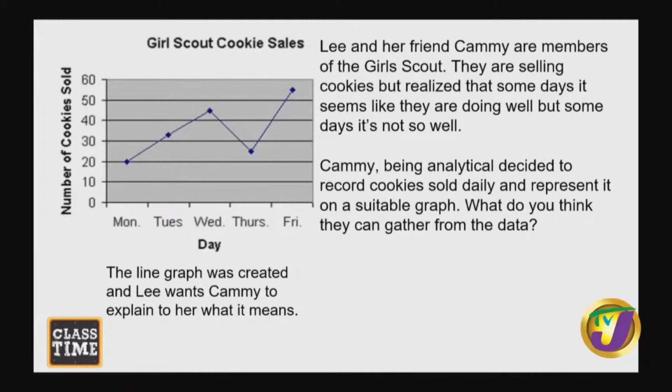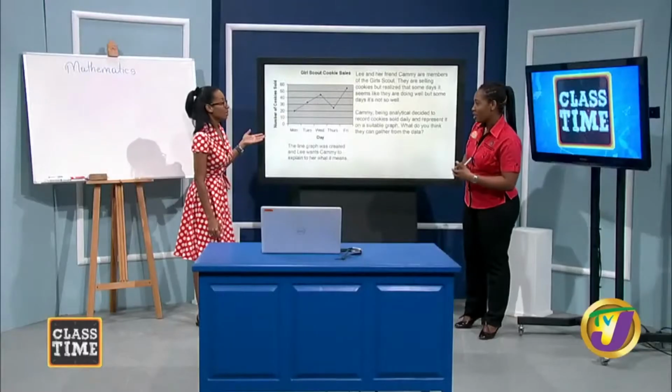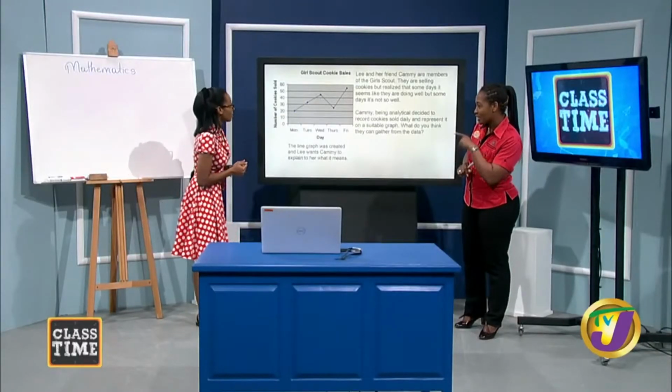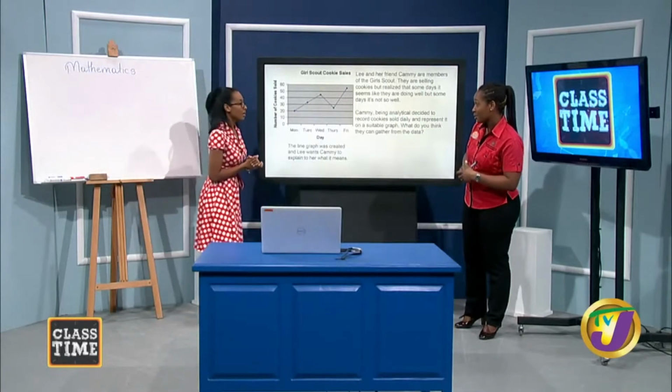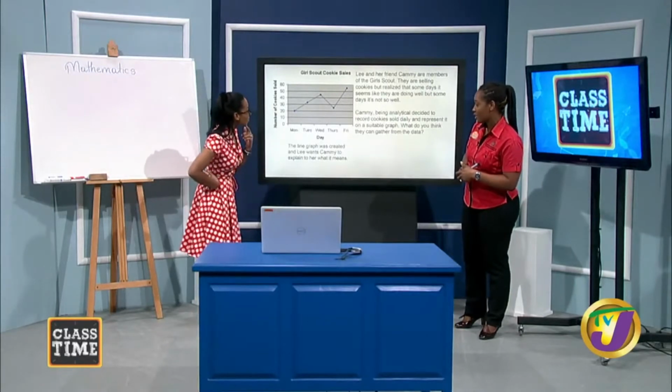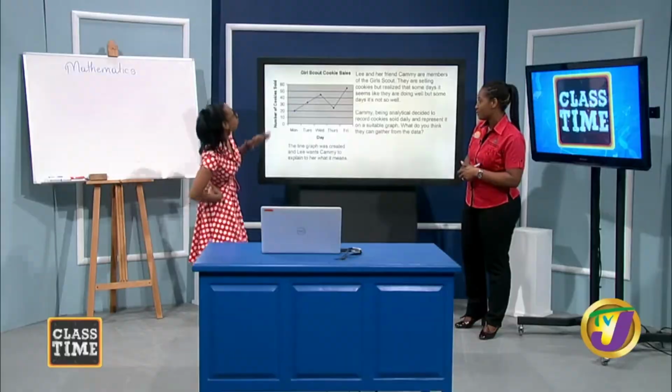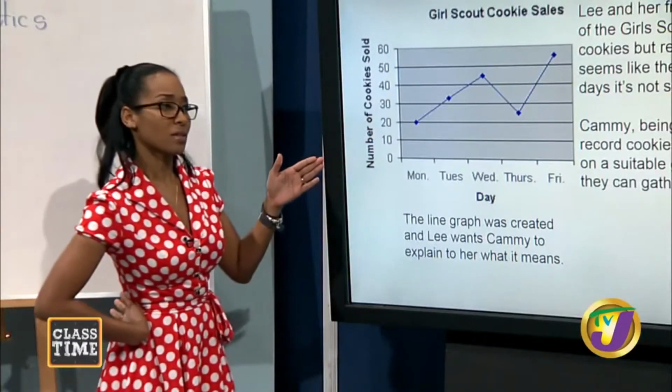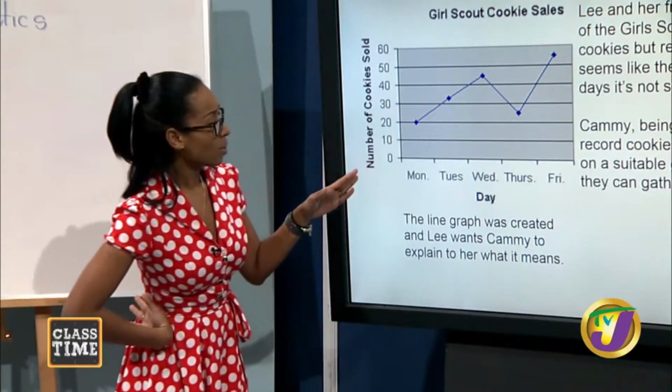I would sell cookies on a Friday because school finishes on a Friday. Well, that too. So every money that you save during that week, you spend on a Friday. I'm going to spend it on cookies. I'm not selling any cookies on a Monday. Why not a Monday? Monday, nothing much is going on. According to this data, Monday is the worst day. Let me see. Monday is how many? 20 cookies sold. All right, 20 cookies on a Monday.